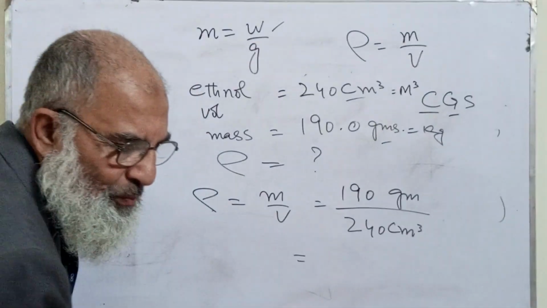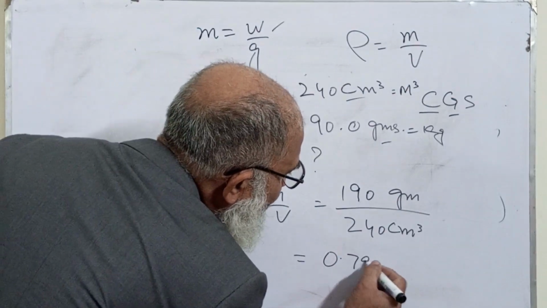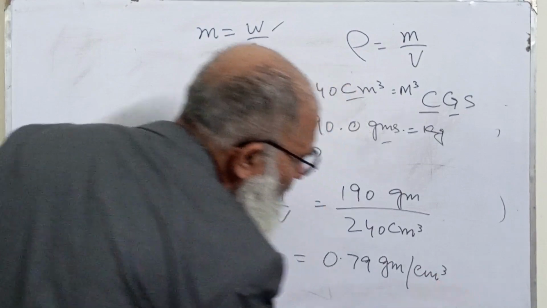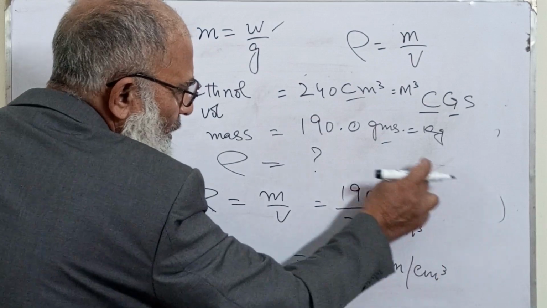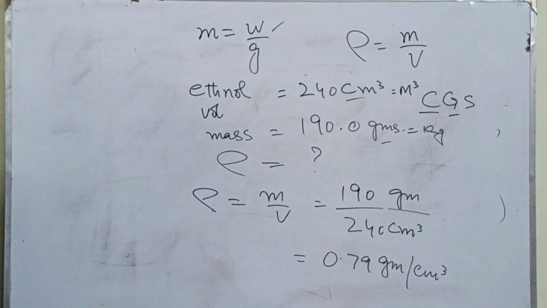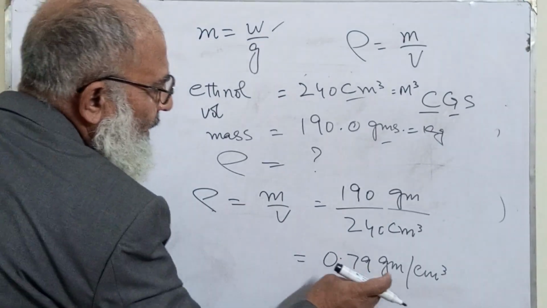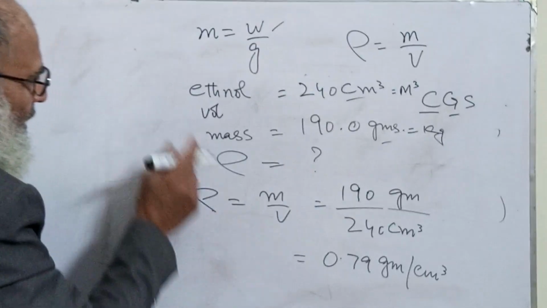After calculating, what we get is 0.79 grams per centimeter cube, because this unit will also be written along with the density. Now this is the density of ethanol.